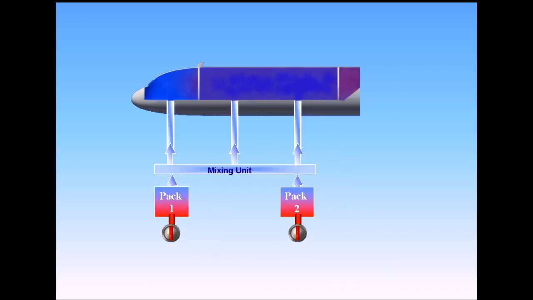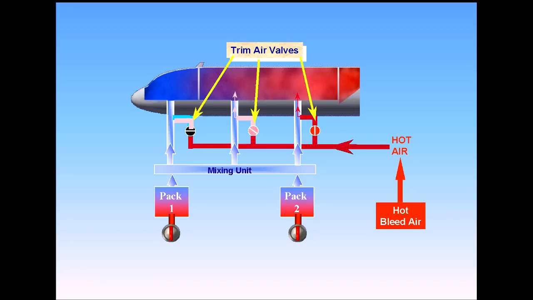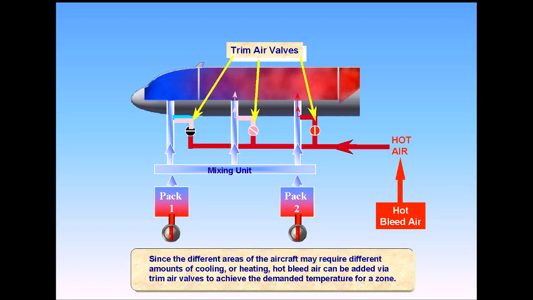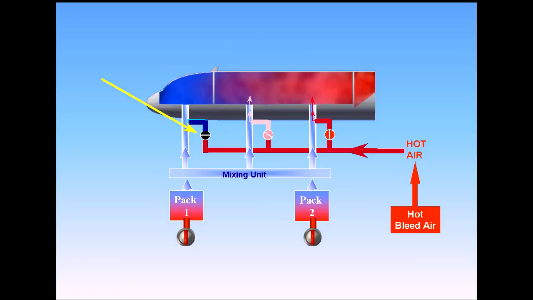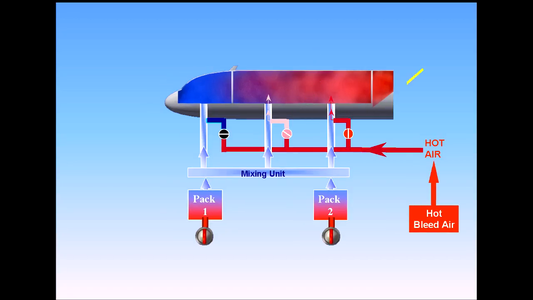Since the different areas of the aircraft may require different amounts of cooling or heating, hot bleed air can be added via trim air valves to achieve the demanded temperature for a zone. In the example shown, no hot air is being added to the cockpit zone. Some hot air is being added to the forward cabin zone. A lot of hot air is being added to the aft cabin zone.